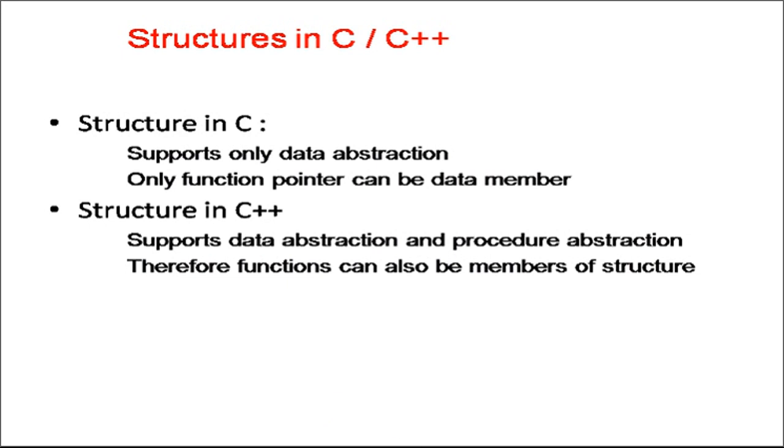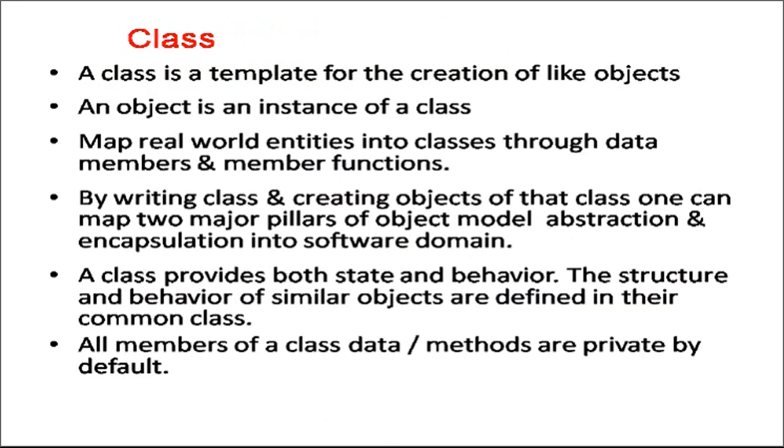So when we talk of class, the keyword struct is replaced by the keyword class. Basically a class is a template for creation of like objects, and an object is an instance of a class. When we declare a class, we are mapping real world entities into classes through data members and member functions. So when we declare our own class, we can say class is a user defined data type.